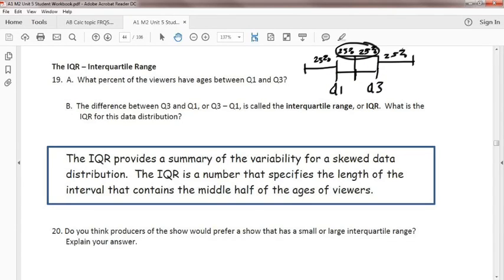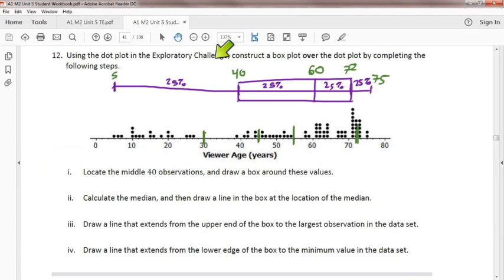Can you guys look back at the box and whisker plot that we did and tell me what the Q3 and Q1 are? Alright, so I actually took the liberty of writing the numbers on it. This is 5 because it's right above the 5. This is 40 because it's right above the 40. And this I'm going to say is 72 because it's kind of right above the 72. So my Q1 is 40, my Q3 is 72.